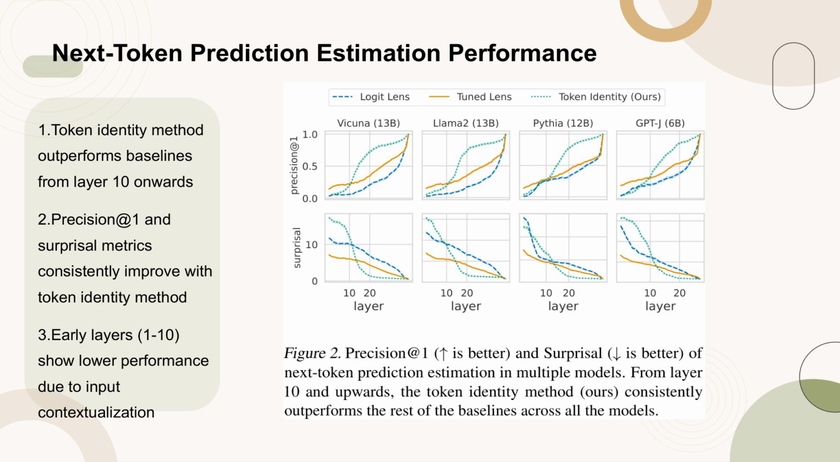The early layers, 1 to 10, exhibit lower performance, likely due to the input contextualization process, which is expected. This figure highlights the effectiveness of the token identity method in accurately estimating next token predictions from intermediate representations.